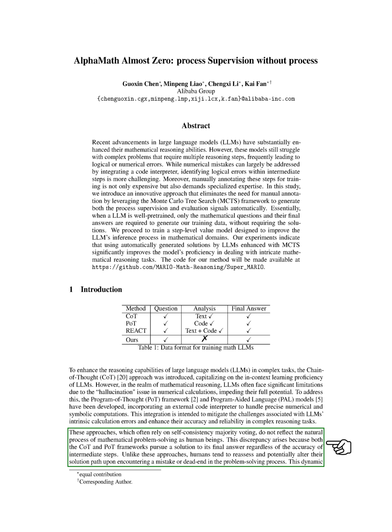The CoT and PoT frameworks rely on self-consistency majority voting, which differs from how humans approach mathematical problem solving. Humans tend to reassess and adjust their solution path when facing mistakes, unlike these frameworks that focus on reaching the final answer regardless of intermediate accuracy.